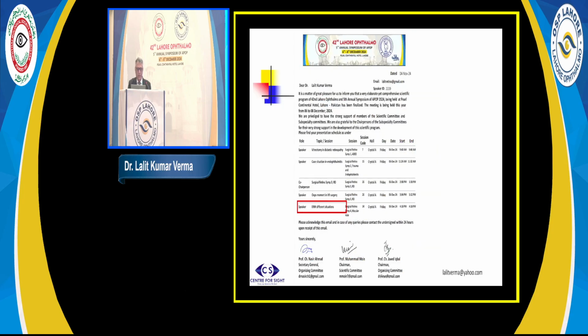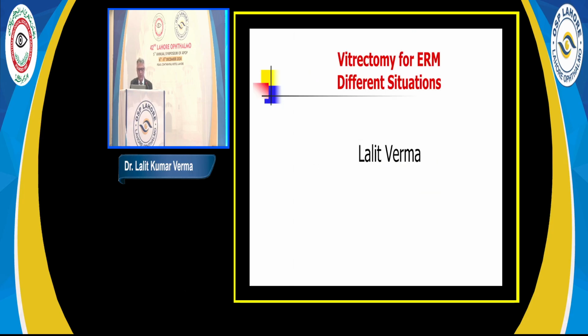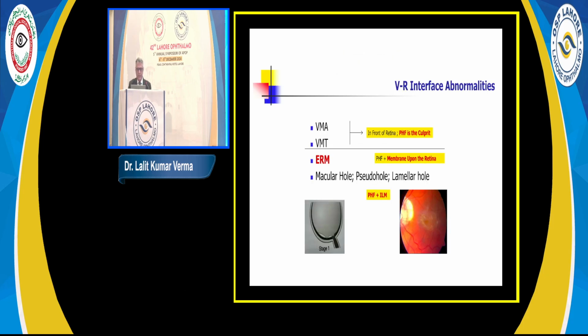So we'll talk of epiretinal membrane. Again, this falls into the category of those interface disorders. And remember, in these interface disorders, VMA, VMT, the membrane responsible is the hyaloid. And in ERM, the membrane is upon the retina. Epi means upon, so upon the retina. In macular hole, it is the ILM. So 3 membranes and 3 dyes are there. For hyaloid, we use triamcinolone. For epiretinal membrane, we use trypan blue. And for ILM, we use BBG dye.